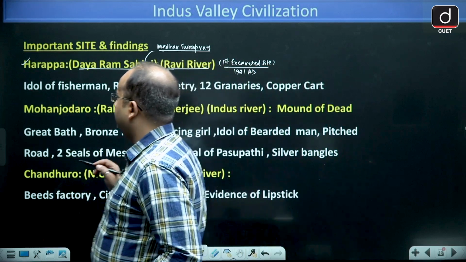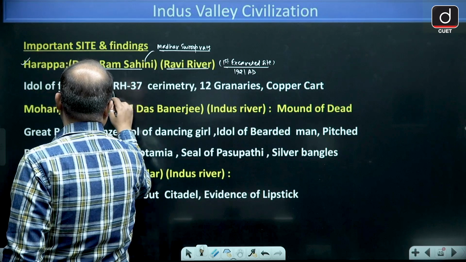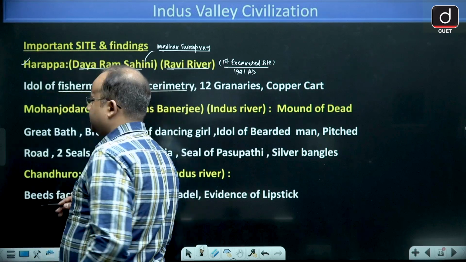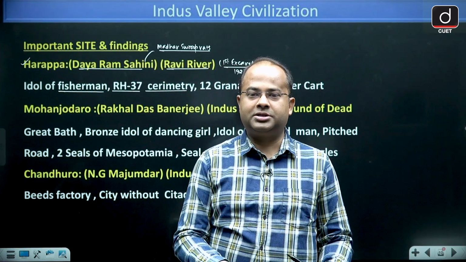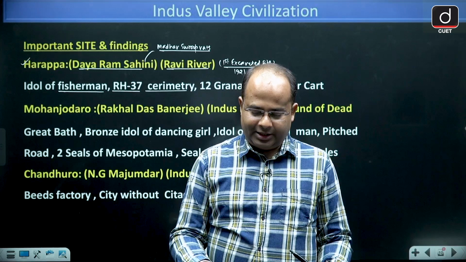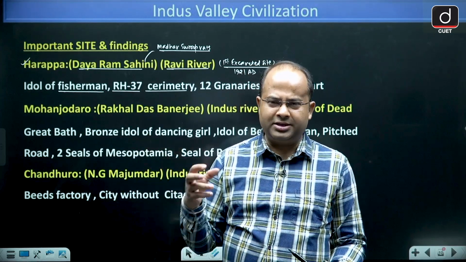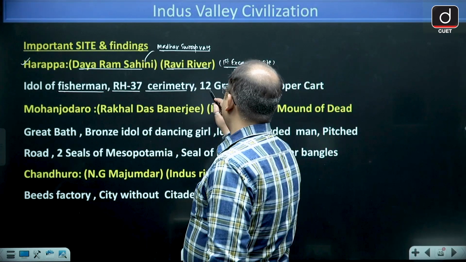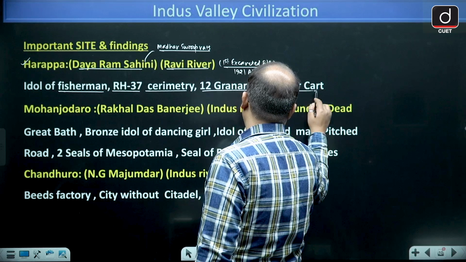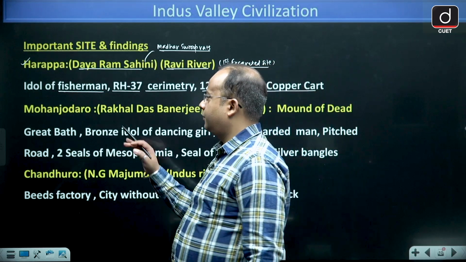Now what we have found: first of all, an idol of a fisherman. Then the RH37 crematory. RH37 is the numbering done on the crematory by historians, and it is said that in 37 graveyards the body was found. Other than this, 12 granaries plus a copper cart were found from Indus Valley Civilization or from Harappa.